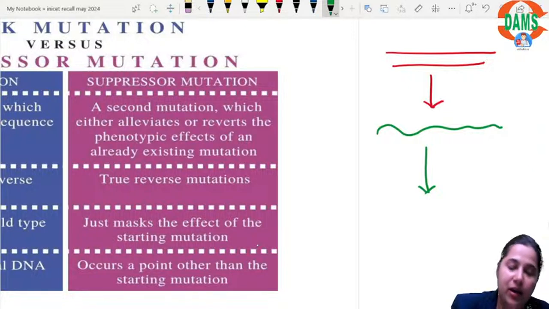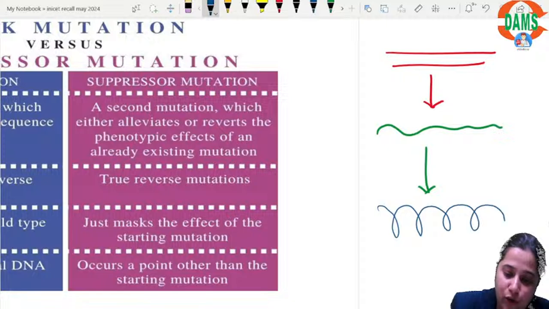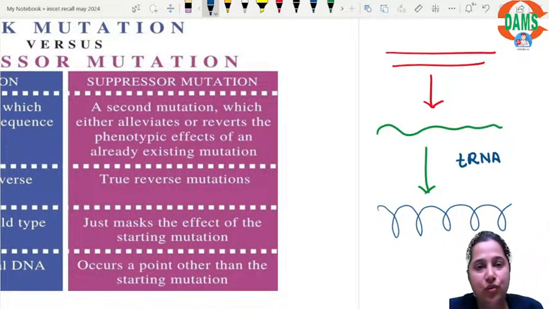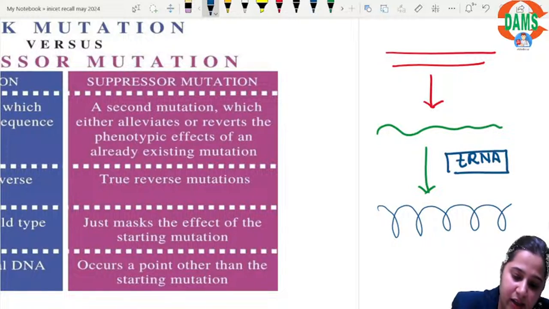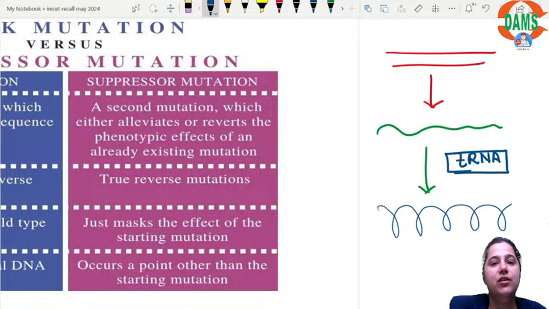Now the mRNA is going to form the protein. When the protein is going to be formed, you need a tRNA. Now what happened was, whatever is the mutation in the mRNA, tRNA could not recognize it.